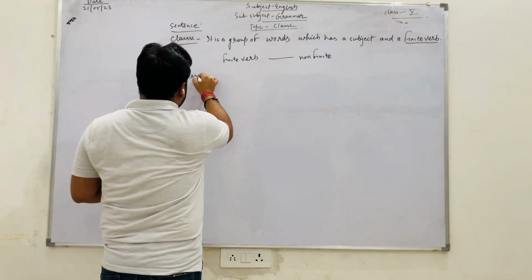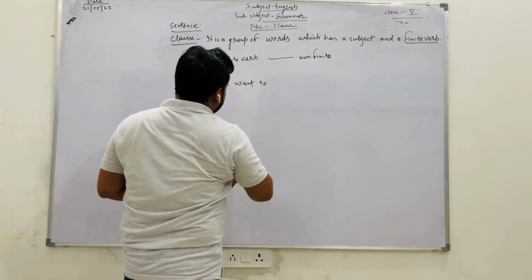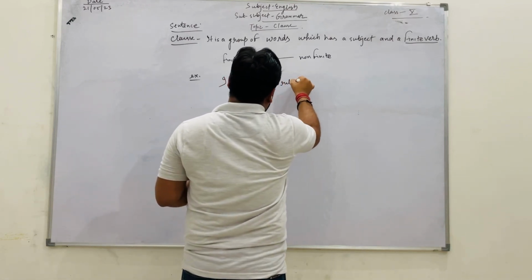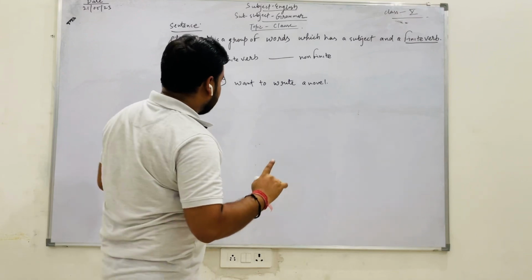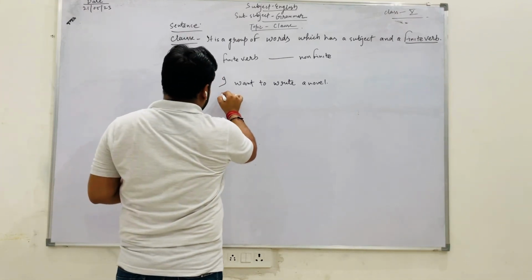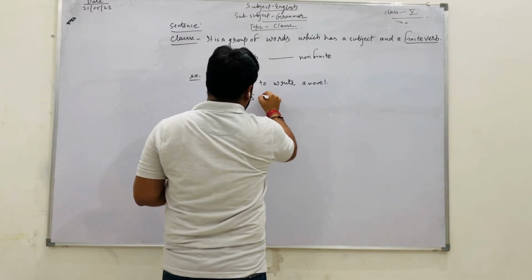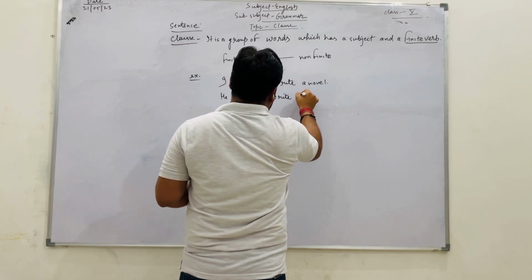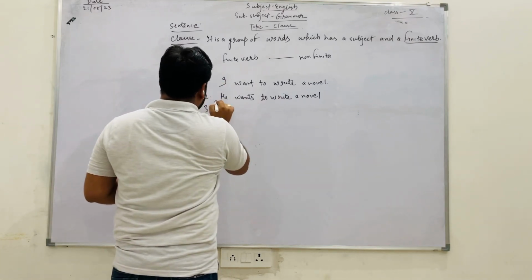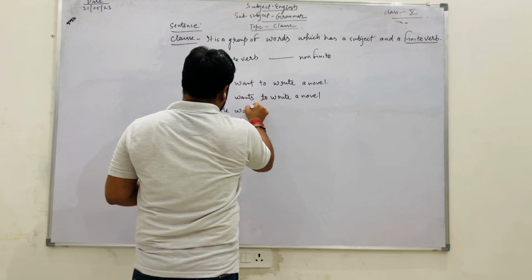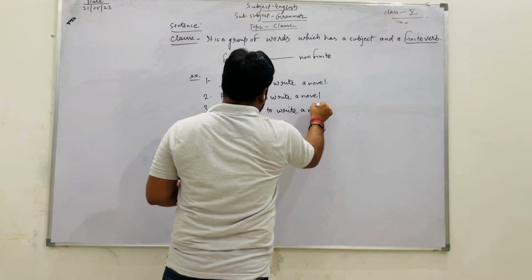I am writing an example here. I want to write a novel. Next example: He wants to write a novel. Again, the third sentence: He wanted to write a novel.